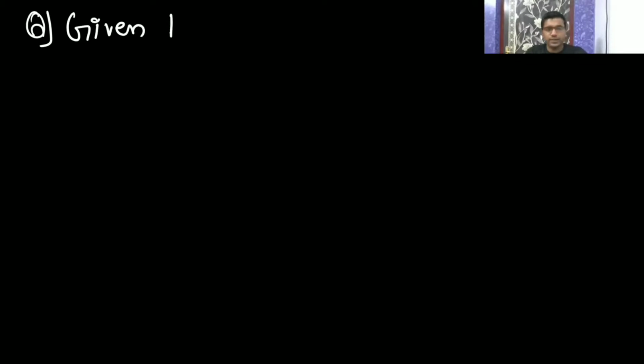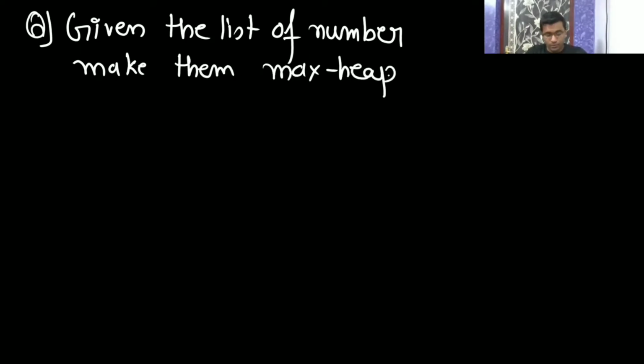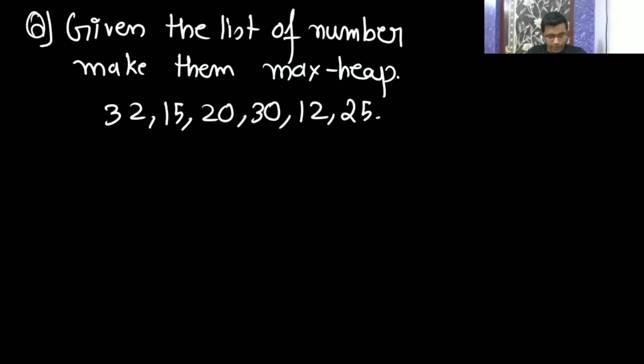given the list of numbers, make them a max heap. This way I've told you, they will give you the list and ask you to make a max heap. Like 32, 15, 20, 30, 12, 25, 16. So you have to construct a max heap.